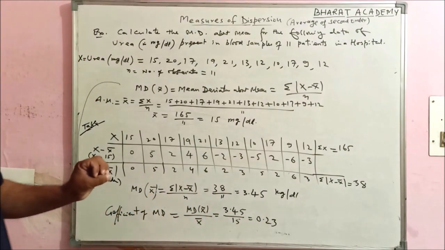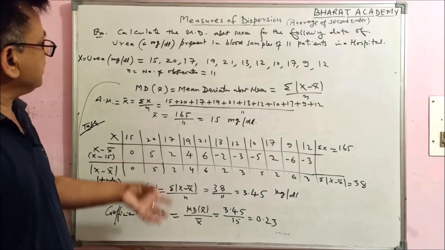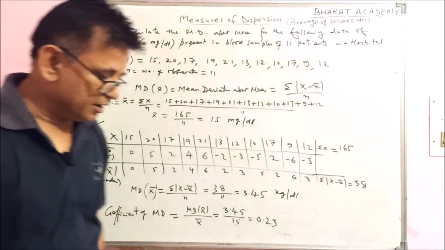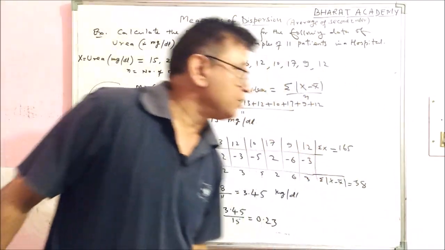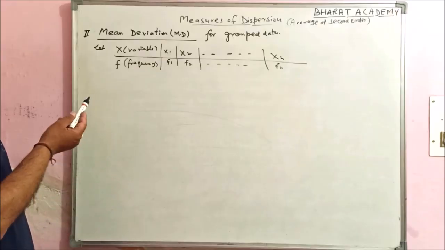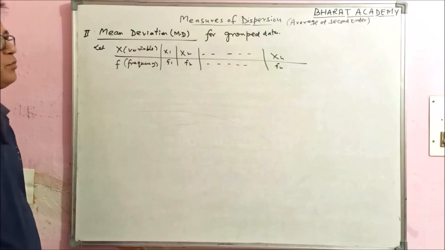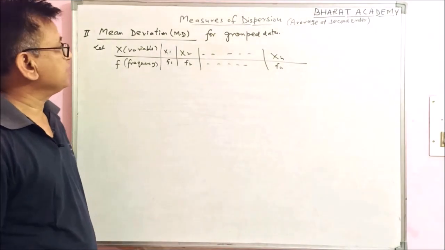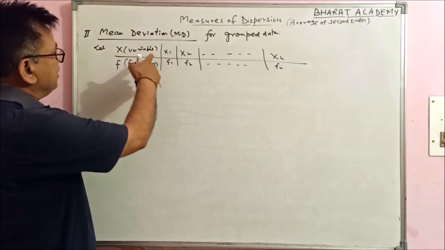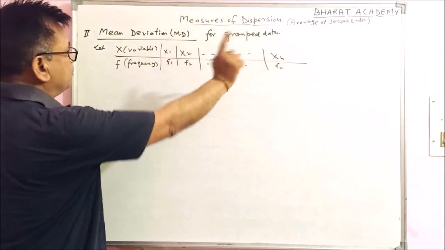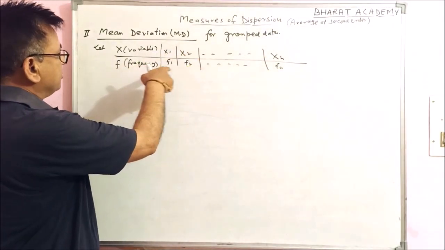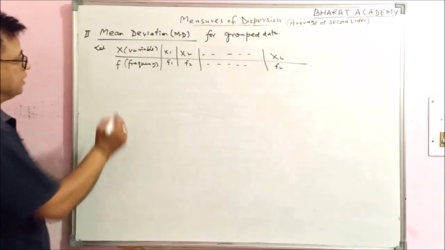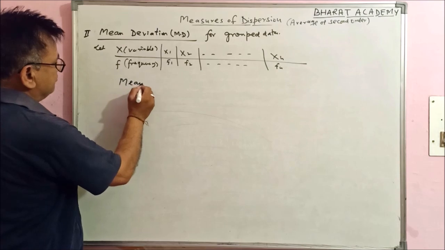This is all about the mean deviation when the data are in individual series or data are ungrouped data. Now we calculate mean deviation for group data. Group data means the variables and their corresponding frequencies are given. X is the variable having these values x1, x2 up to xn, and their corresponding frequencies are f1, f2 up to fn.